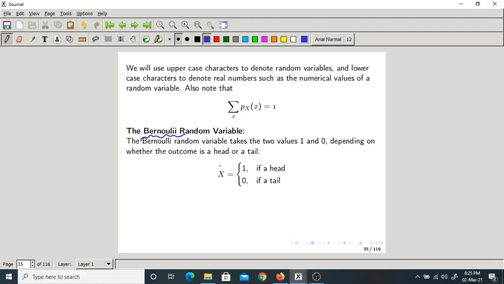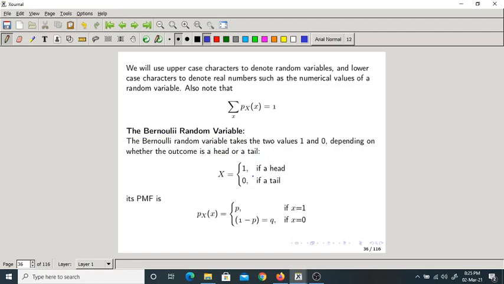Now X can be modeled as a Bernoulli random variable, because it has only two possible outcomes, either head or tail. If you get head, we assign the real number 1. If you get a tail, we assign the real number 0. This is the simplest form of a Bernoulli random variable, which is a discrete type.